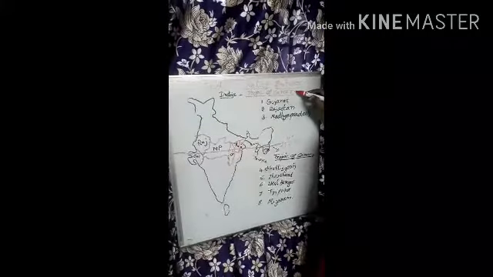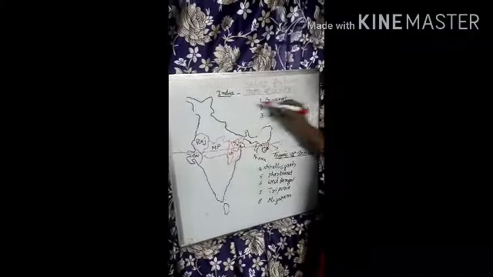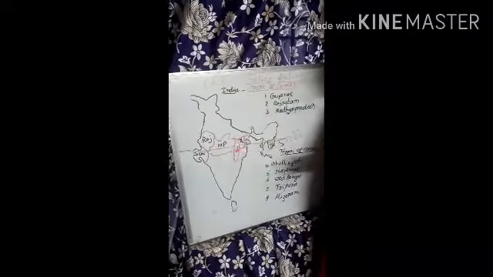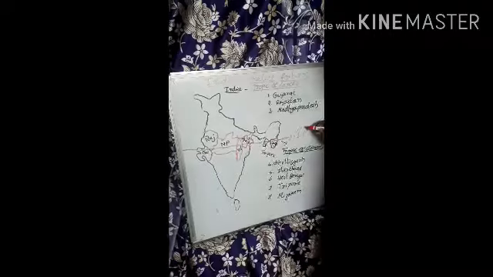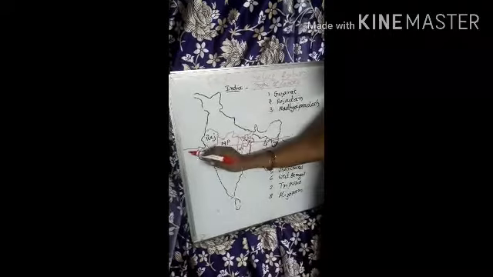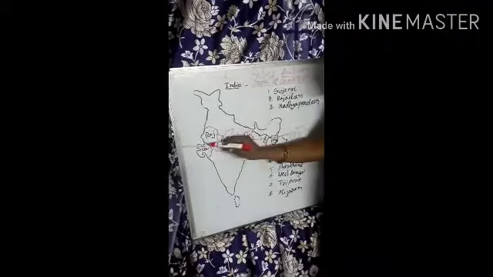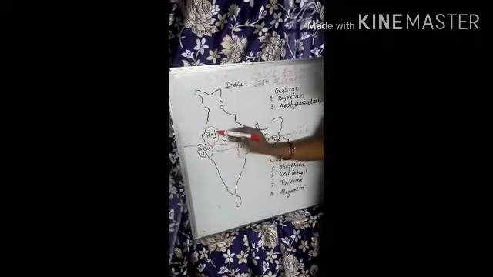Okay, now we will see the Tropic of Cancer. Already you know that our India is in the northern hemisphere. And also 23.5 degrees north latitude passes through the middle of India. From which states it is passing, we will see.